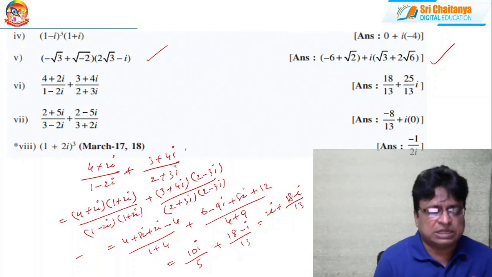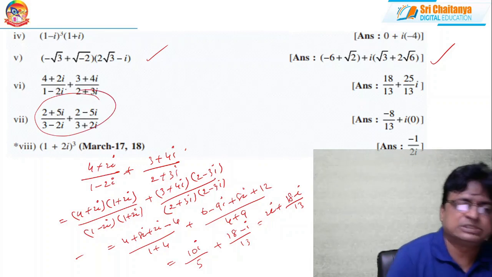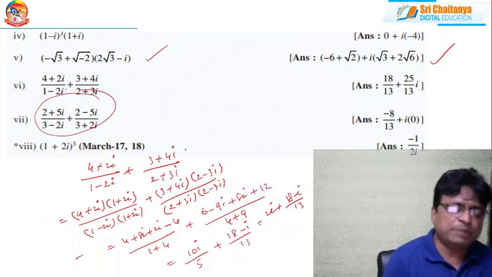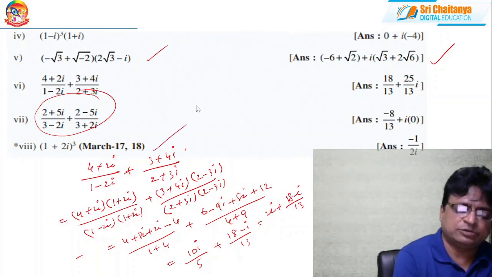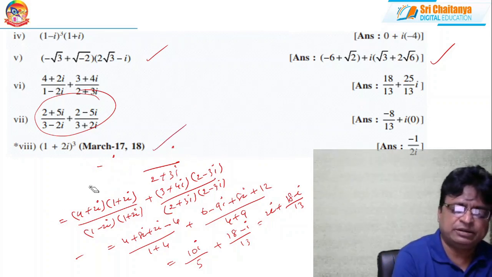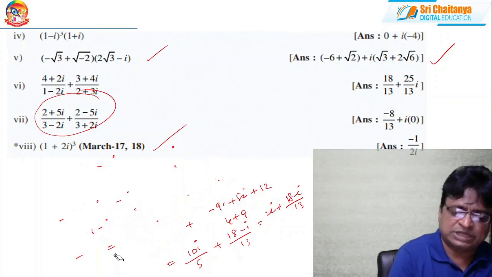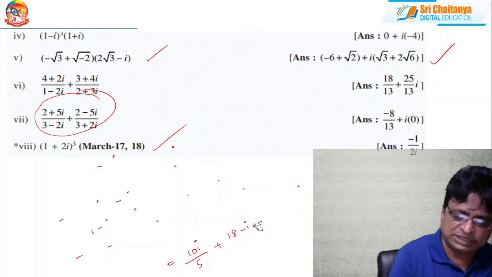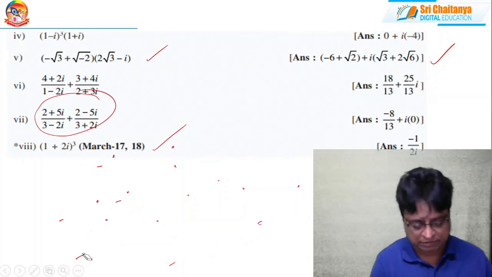See, on the same lines, you can solve this seventh problem. And (1 + 2i) whole cube, they asked in board examination in March 2017 and 2018. Already I told what is (a + b) whole cube? a cube + 3a squared b + 3ab squared + b cube. You apply the formula, you will get that one.